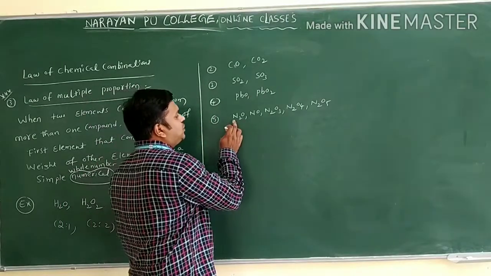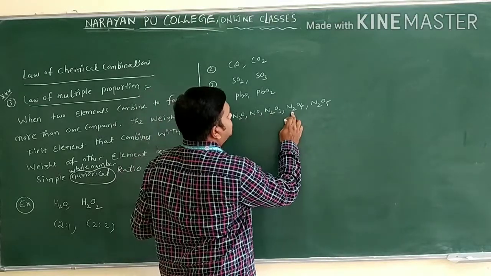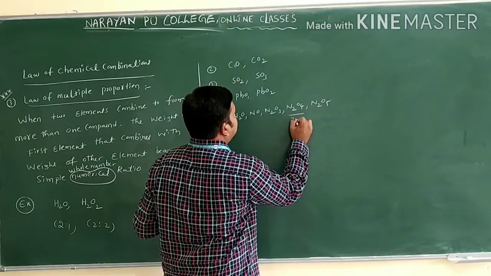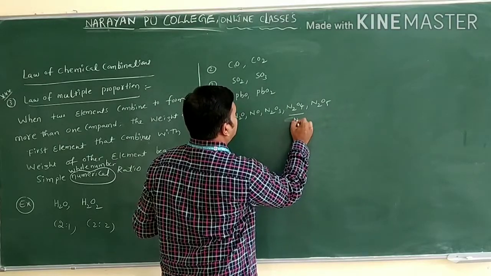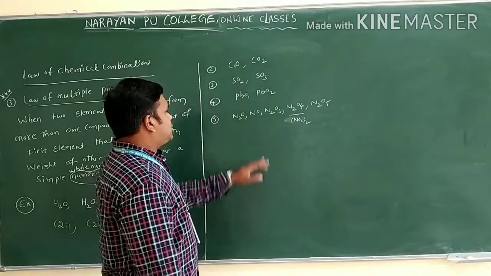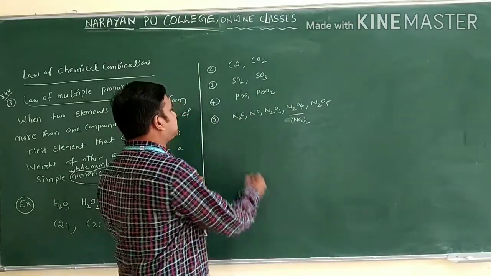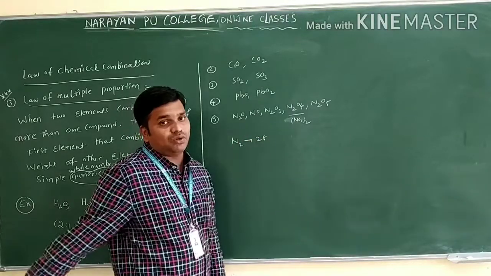You can see the nitrogen here. Here two nitrogens are there, here one, here two, and here two. You can also write NO as 2NO, or you can say NO2. If you take 2 times, you can write this as N2O4. So you can see the nitrogen ratio. Nitrogen is fixed, suppose you are taking 28 only.